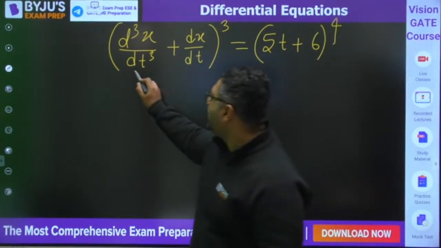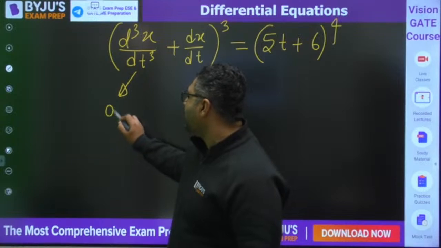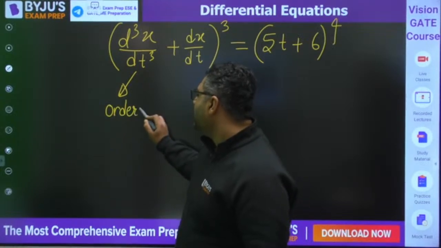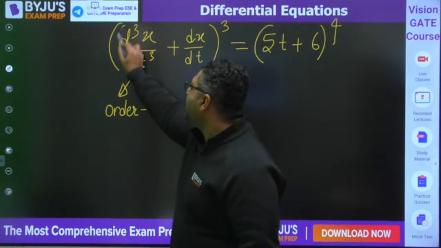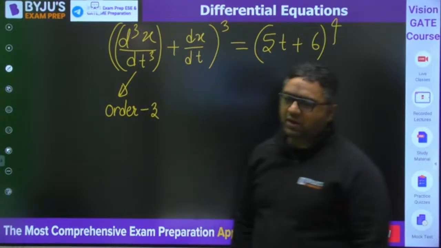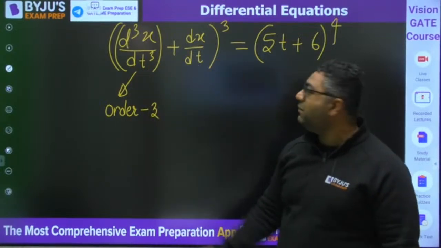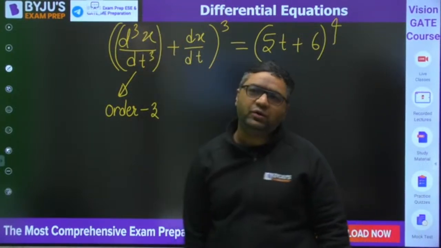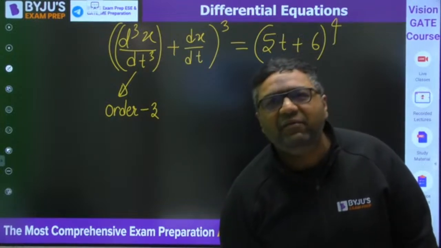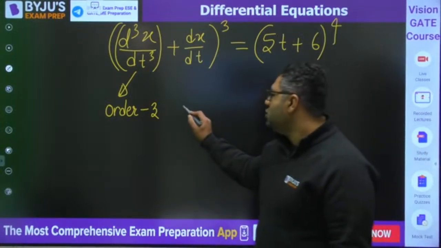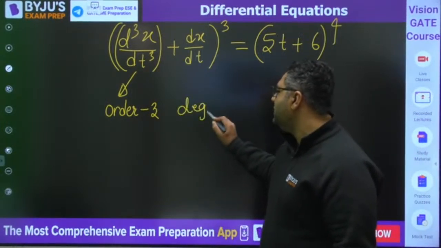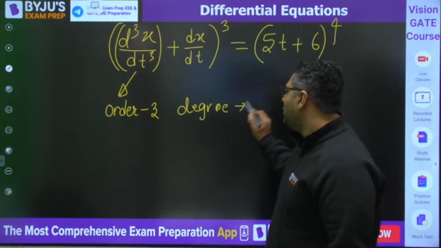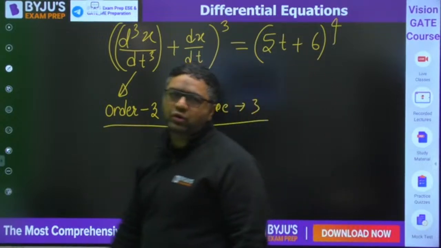Yes, it is this, so the order will be 3. Now you need to see what degree this term has. When you open this, it has degree 3. Very good, Rohan. So the degree of this derivative is 3. I feel everybody is clear about order and degree.